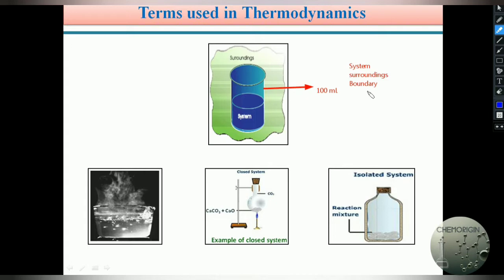Hence students, these are the terms: system, surroundings, and boundary. The system is what is under our investigation, and the rest of the universe is the surroundings. The system and surroundings are separated by a boundary.